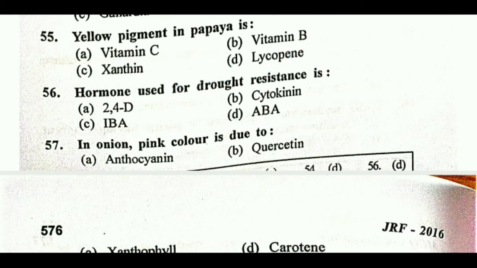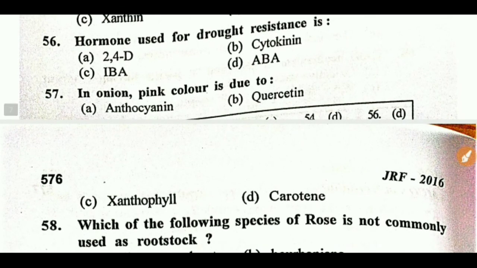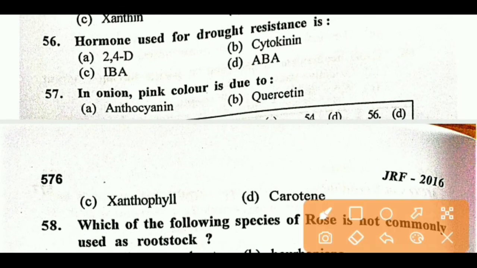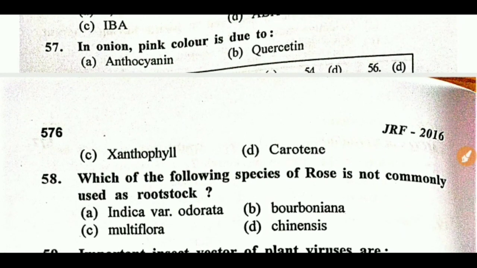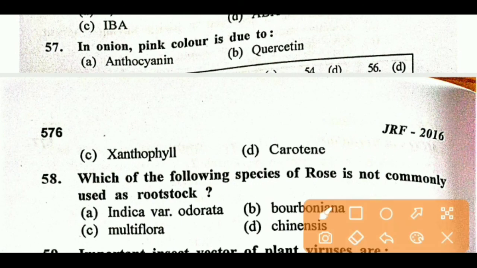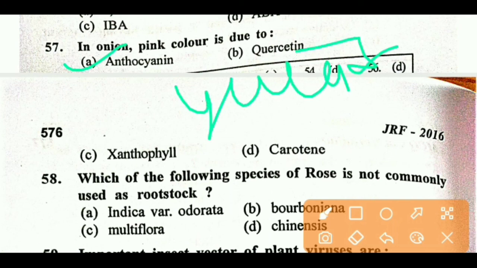Next question. Hormone used for drought resistance. These are also known as stress hormones. Right option is D, ABA. Next question. In onion, pink color is due to? Right answer is A, anthocyanin, and in case of yellow color, due to quercetin.